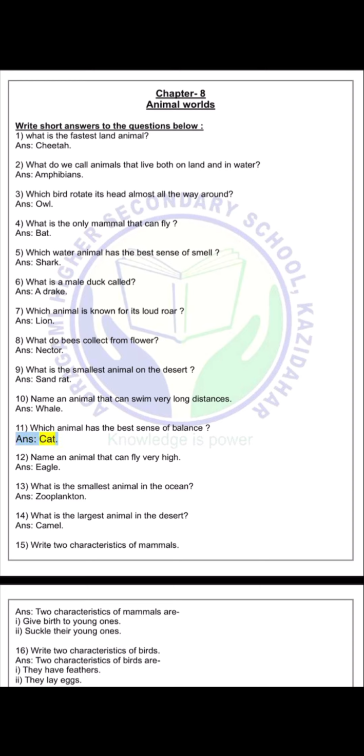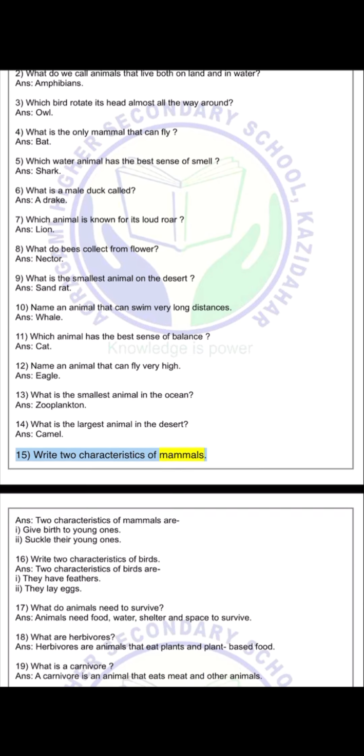Answer: cat. 12. Name an animal that can fly very high. Answer: eagle. 13. What is the smallest animal in the ocean? Answer: zooplankton. 14. What is the largest animal in the desert? Answer: camel. 15. Write 2 characteristics of mammals.